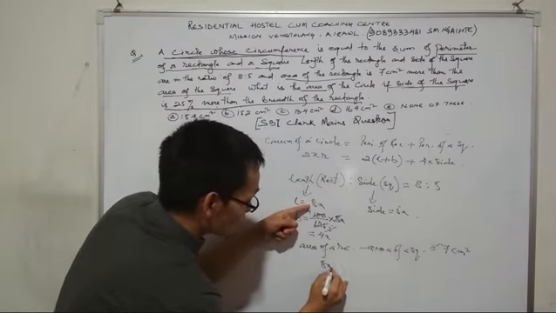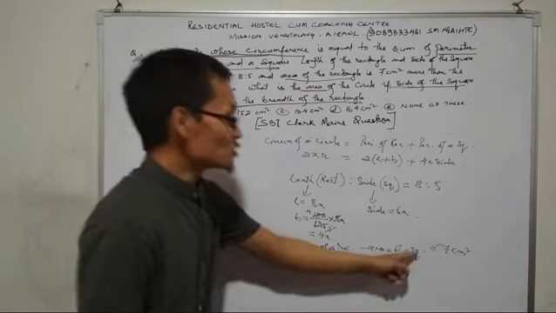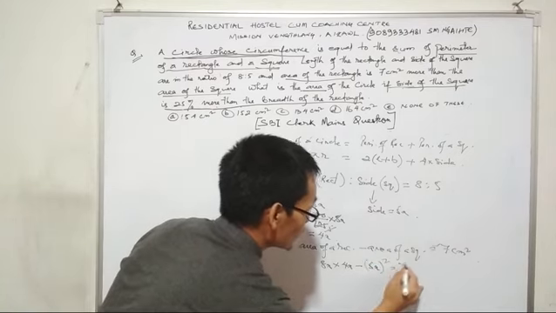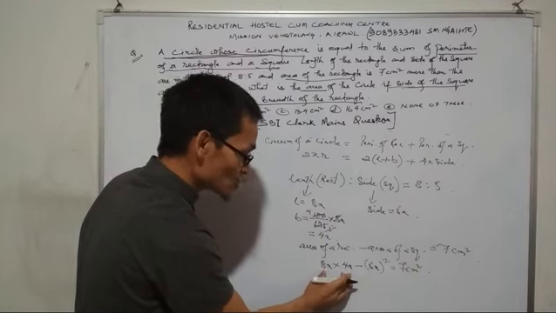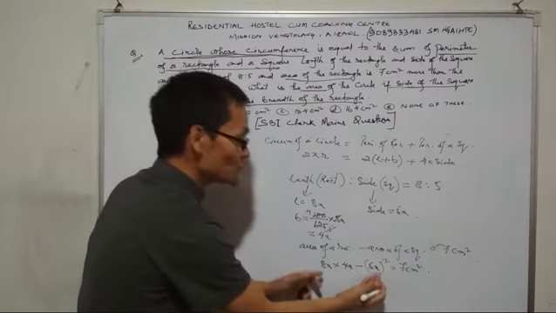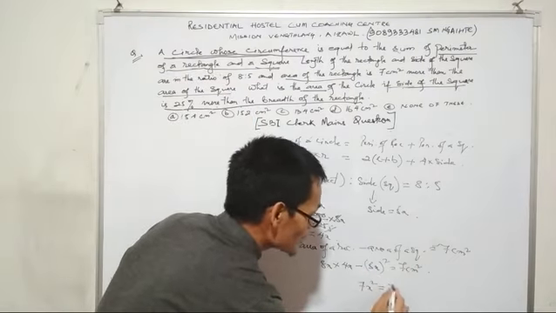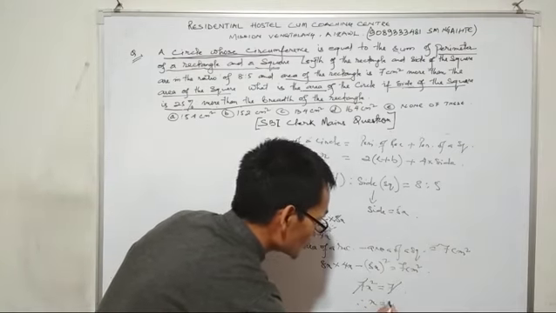Length is 8x, breadth is 4x, minus the area of a square, side squared, that is (5x) squared, is equal to 7 cm². So 32x² minus 25x² is 7x², equal to 7. So 7 cancels. Therefore x is equal to 1.